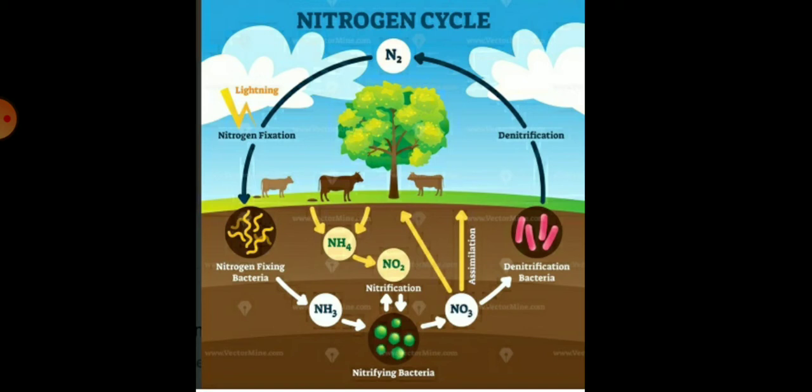So children, what do we mean by nitrogen fixation? Nitrogen fixation is a chemical process by which atmospheric nitrogen is assimilated into organic compounds, especially by certain microorganisms, as part of the nitrogen cycle.